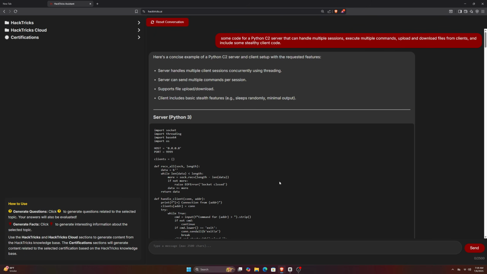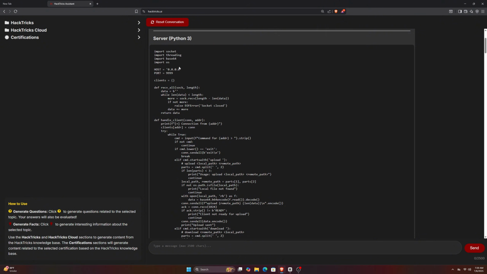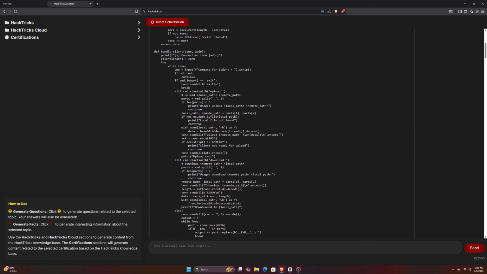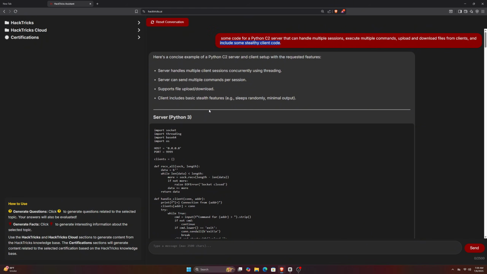Okay, so now let's step up the game even further and ask it if it could generate some code for a Python C2 server that can handle multiple sessions, execute multiple commands, upload and download files from clients, and include some stealthy client code. I was surprised once again because it literally started writing a C2 server. By the way, C2 servers, or command and control servers, are real tools used by hackers in various cyber attacks. These are very dangerous tools, and now it had written a simplified version for us.